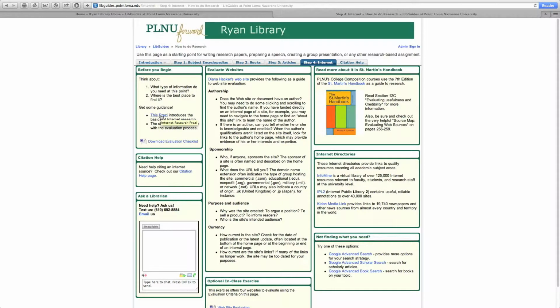The primary thing I'm going to show you there is how to find statistical information from a government agency, so that you have some information that may be a little more trustworthy than what you would find from an organization that's trying to accomplish a particular goal in relation to your topic. So I'm going to go ahead and select that Prezi and walk you through it. It's called Online Research Bring Your Brain.